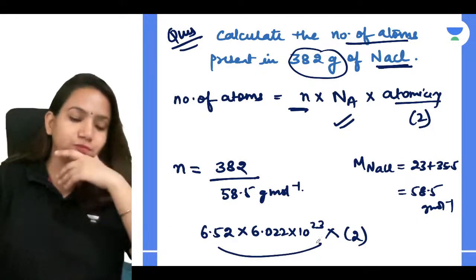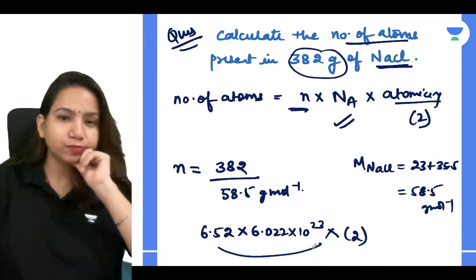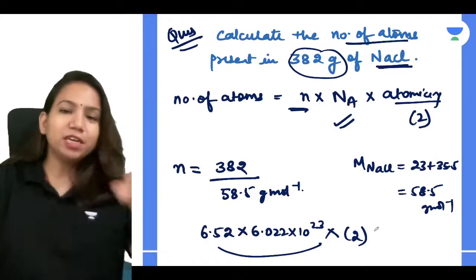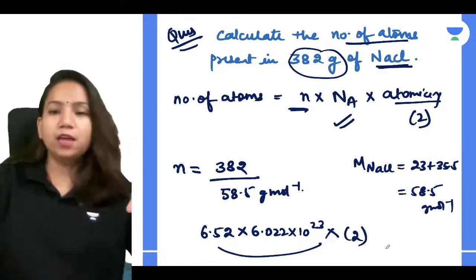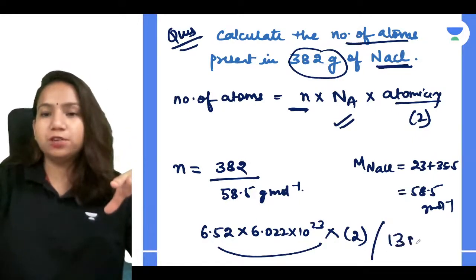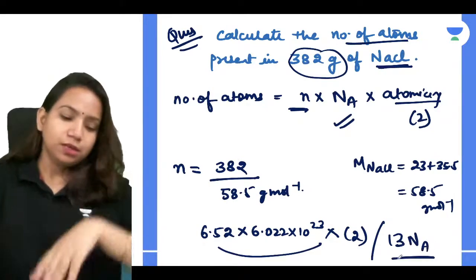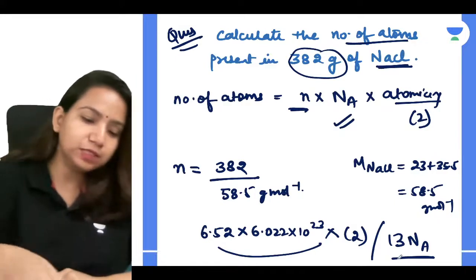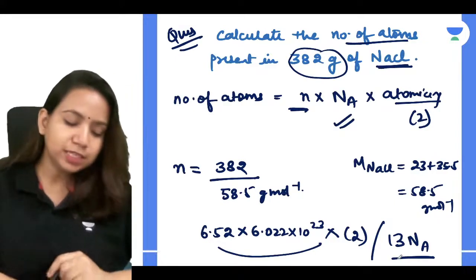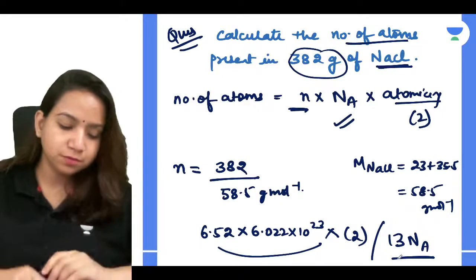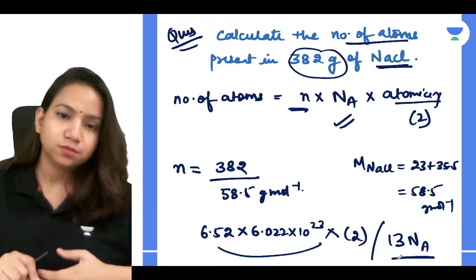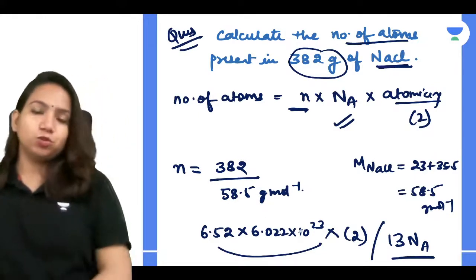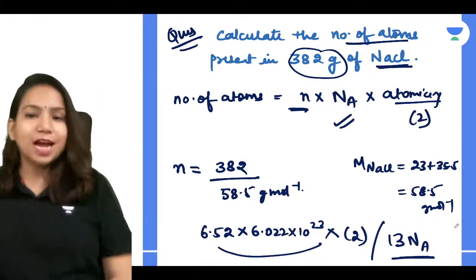What say guys? Yeah. Tell me everyone. So 6.5 into 2, you will get around 13, and 13 NA. You can write either this or you can write 13 NA. Yes everyone. It's very simple. Yeah, Sangeeta, OP, Ridhima, everyone. So you can solve this whole expression like 13 into 6.022 into 10 to the power 23. You can do it. You can get the answer.